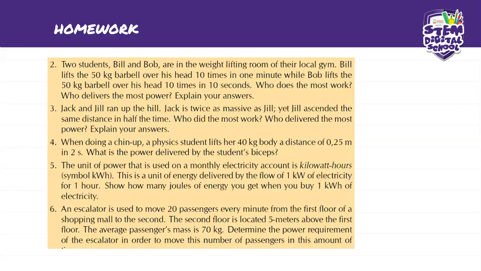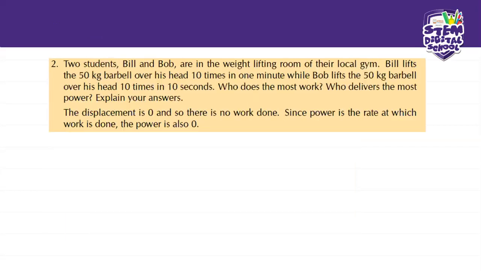Who does the most work? Who delivers the most power? Explain your answer. Remember, for work to be done, there has to be a displacement. If there's no displacement, there is no work, and if there's no work, there is no power. But let's see how we manage to do it.